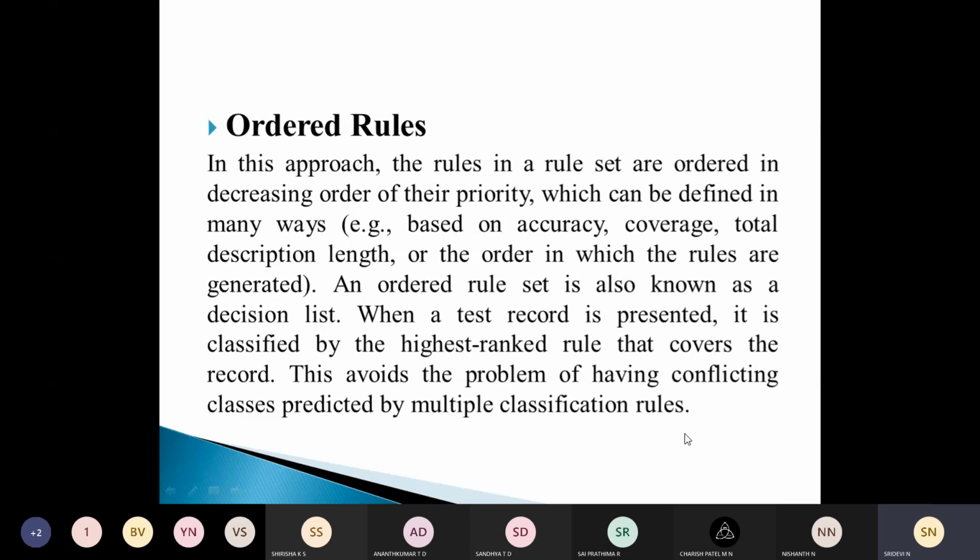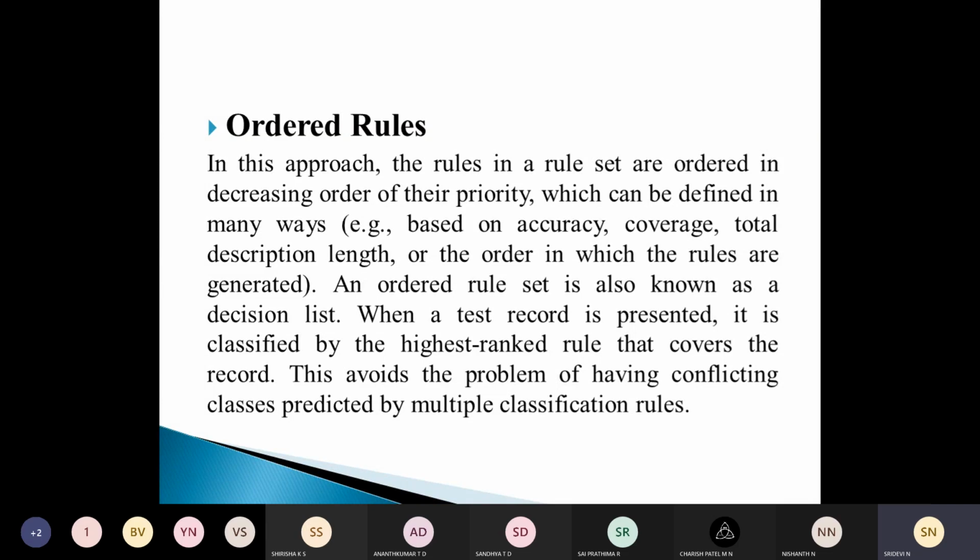If a particular record belongs to multiple rules, then we will have a conflict in selecting which class it belongs to. That problem can be solved by using ordered rules, also called a decision list. When a record is presented, it is classified by the highest ranked rule that covers the record. So we give a rank to the rules, and whichever has the highest rank, we classify the test record under that. Otherwise, we will have a conflict about which rule applies.